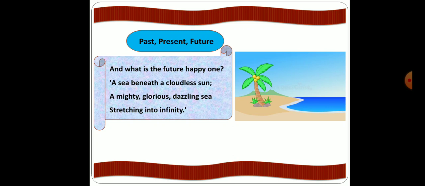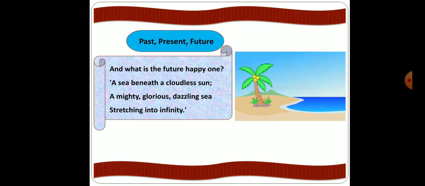Infinity means endless, something which has no end. Stretching means going beyond or far away. So, the child is comparing its future with the summer season, where it is bright and sunny and you can explore the world. So here the child wants its future to be like the sea.